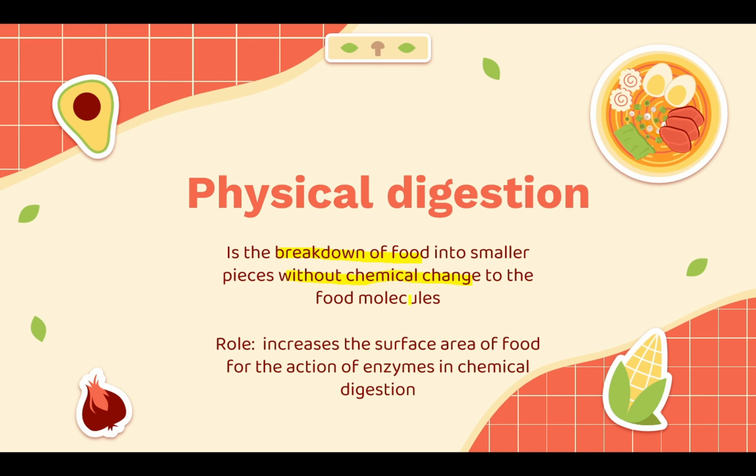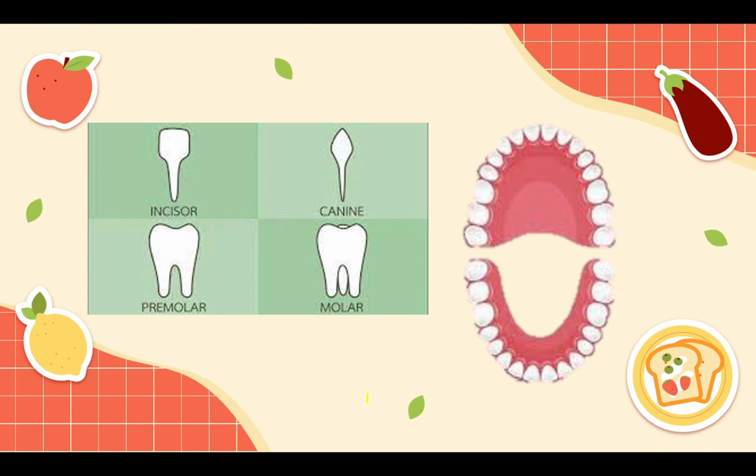What is the role of physical digestion? Why do we need that? It increases the surface area of food for the action of enzymes, like in chemical digestion. So it is there to help chemical digestion by enzymes.